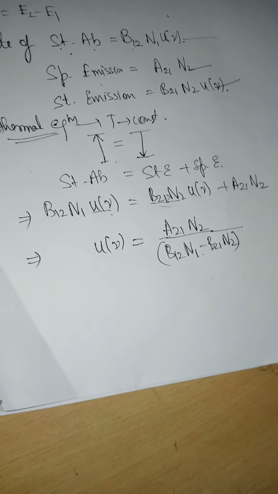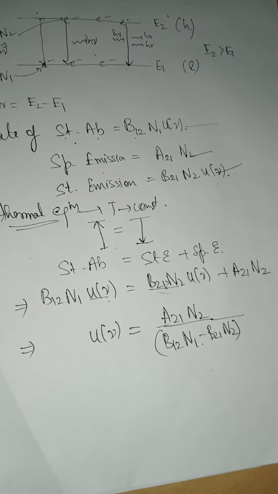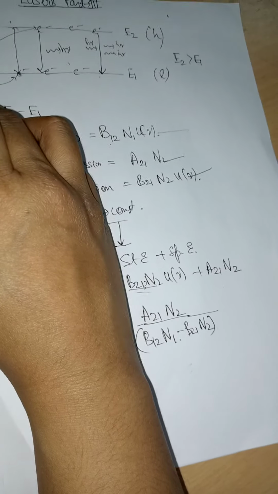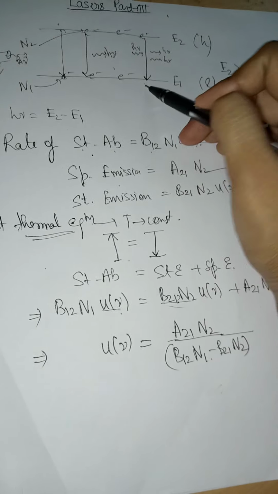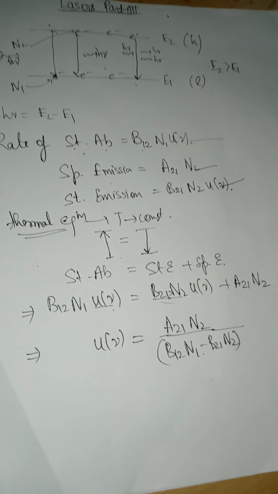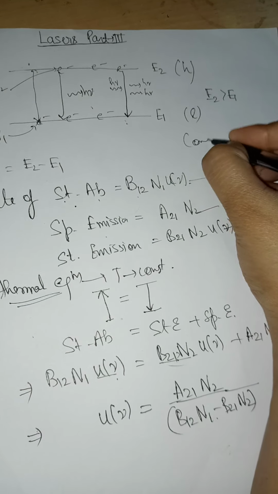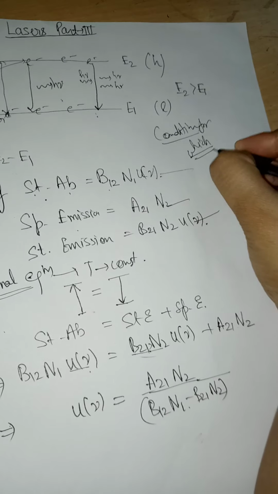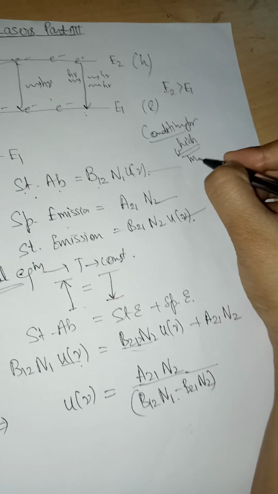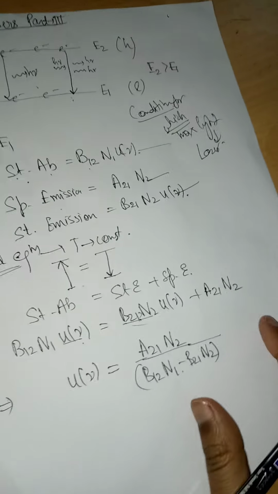Now we want to understand how these processes must be controlled from the external side, so that the maximum light that we obtain is laser light. So in short, we want to know the condition for which maximum light will be laser light.